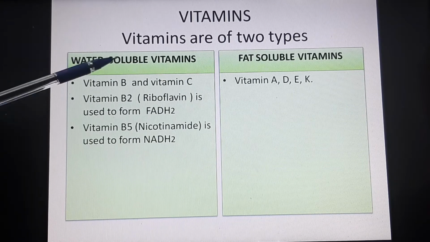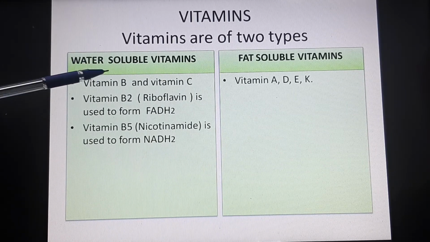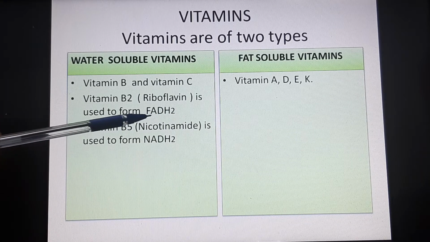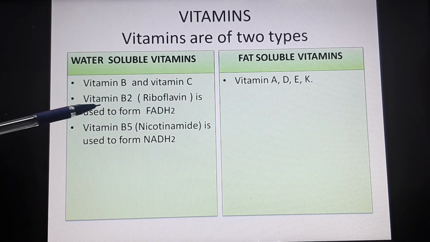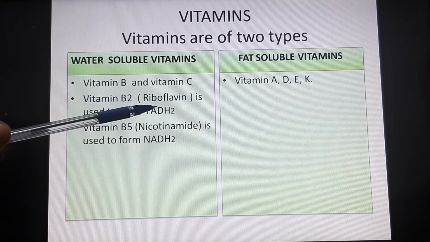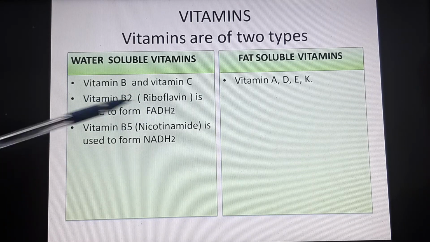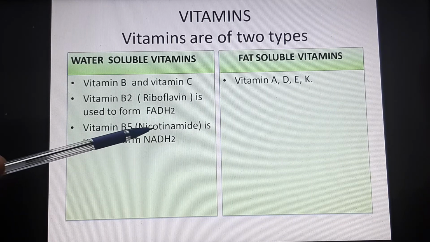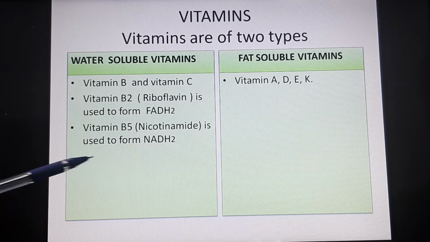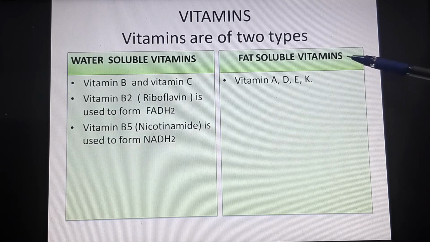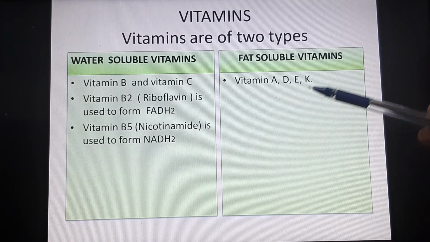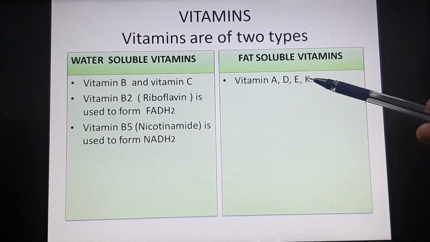And vitamin B is very important because it is used to produce FADH2, the energy currency that we have studied about. Vitamin B2 is called riboflavin, and this vitamin B2 is used to produce FADH2. Similarly, vitamin B5, which is also called nicotinamide, is used to form NADH2. This much you must know. Whereas the fat soluble vitamins are vitamins A, D, E, and K, and these are also very, very important to our body.